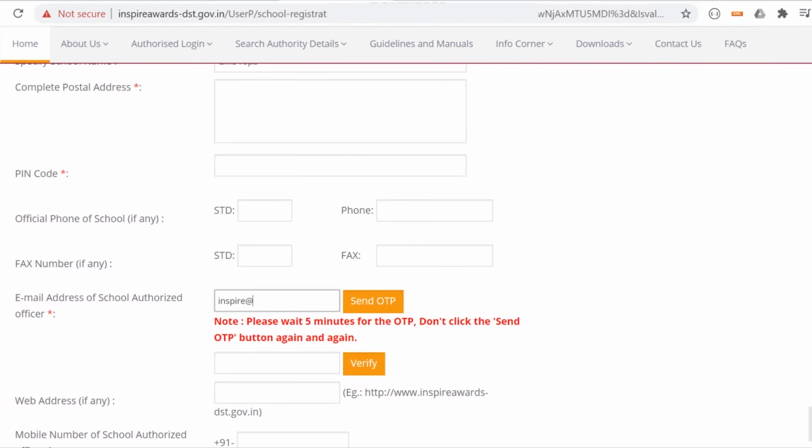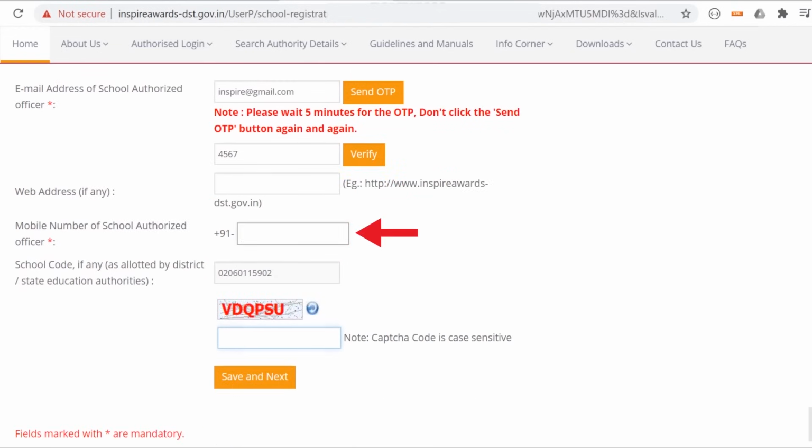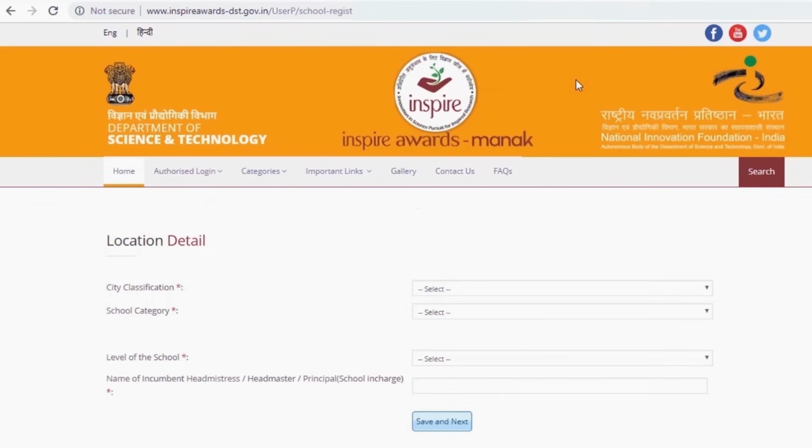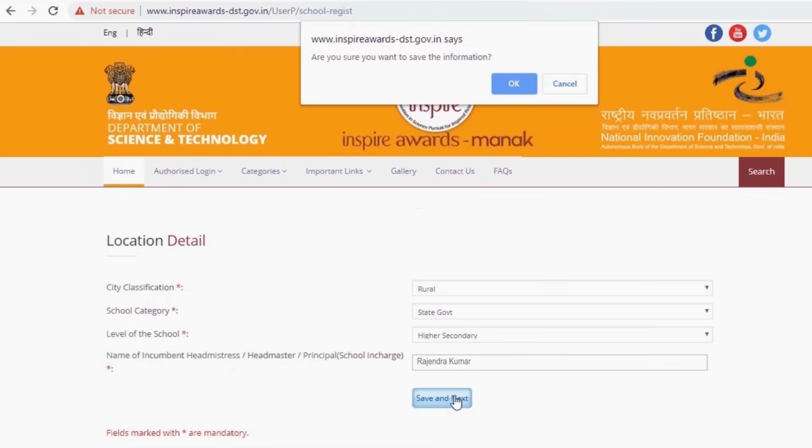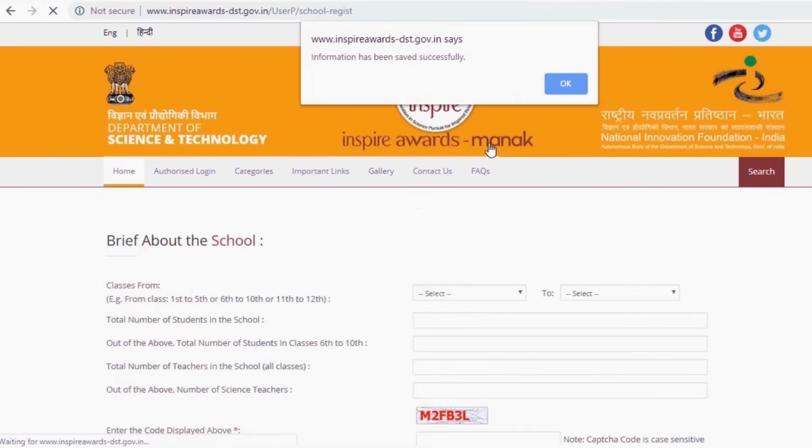After entering the details, enter the authorized email ID of the school. Click on Send OTP to verify the email. Once you receive the OTP in this email ID, enter here and click on Verify tab. Enter the authorized person contact number and click on Save and Next button. In this page, enter the location details of the school. Once you click Save and Next button, a pop-up window will open, mentioning that the information has been saved successfully.